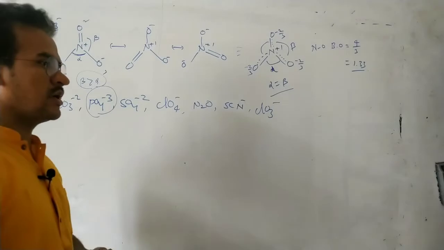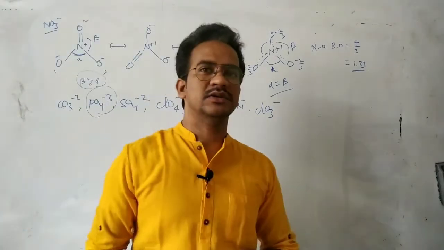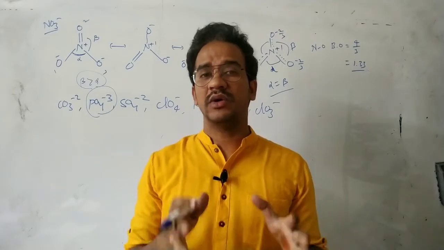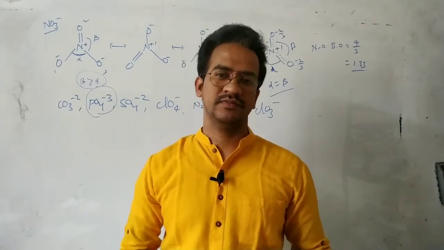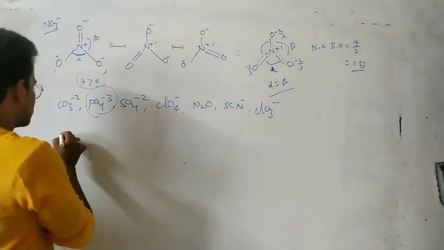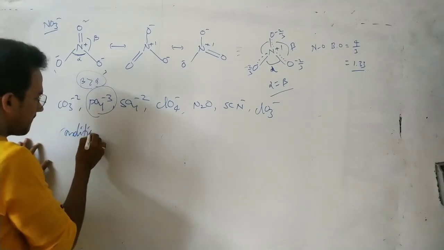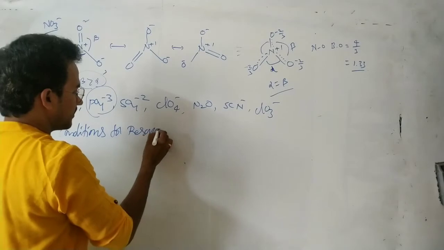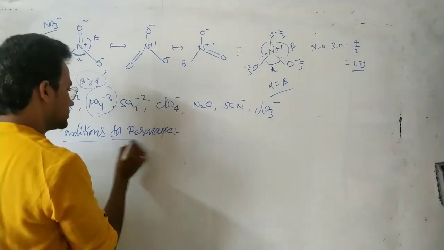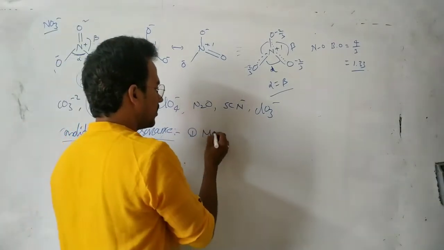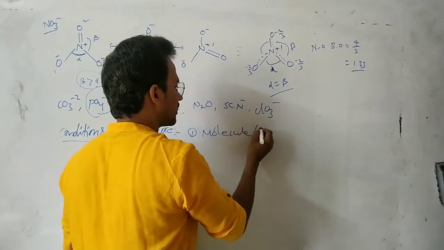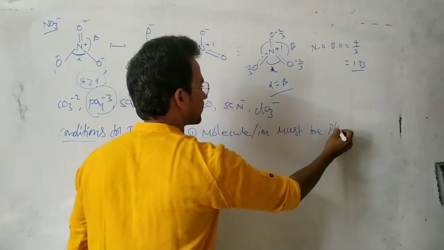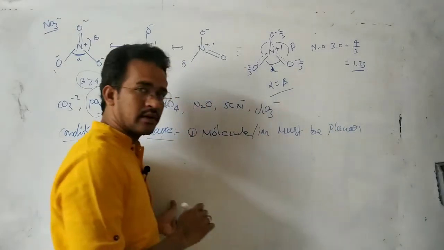Before discussion of the organic molecules, what are the conditions for resonance? That means for the delocalization of the pi electrons, what is the condition? So let us write the conditions for resonance. You see in this case, the molecule or ion must be planar.